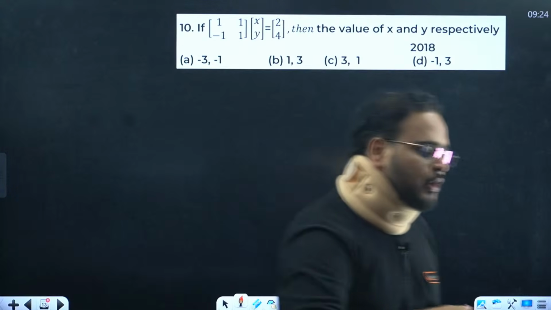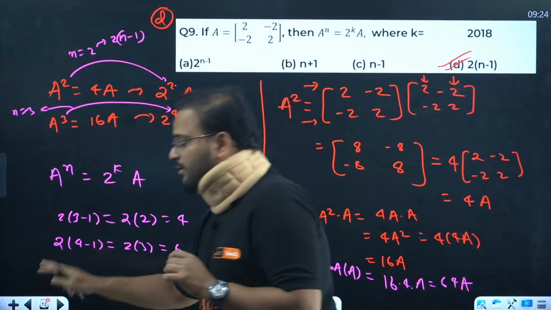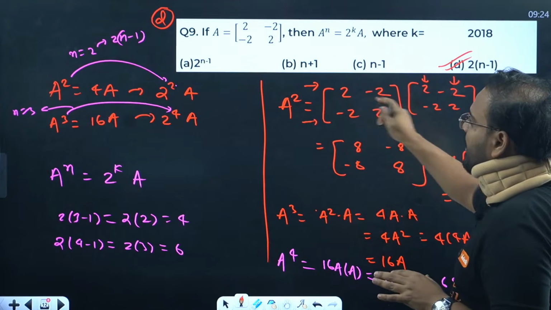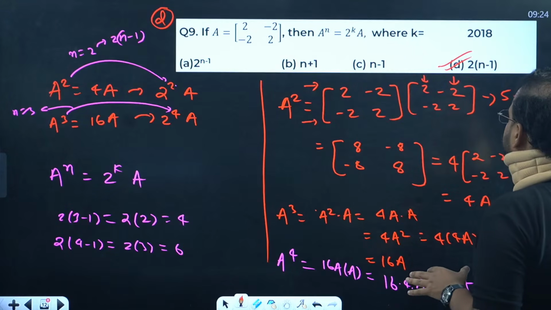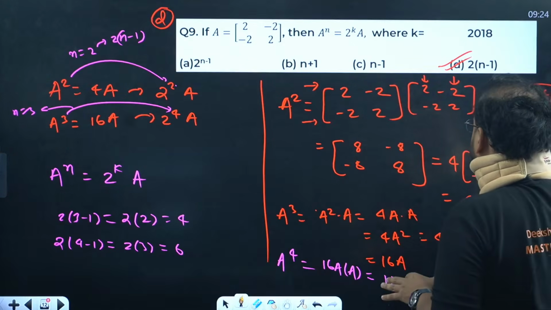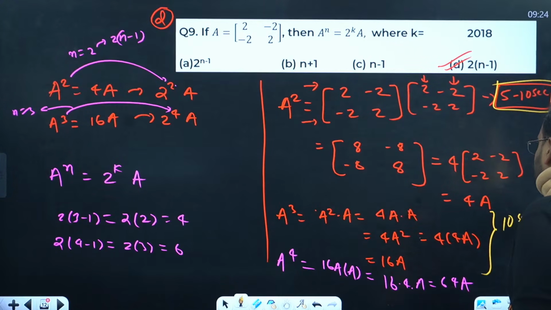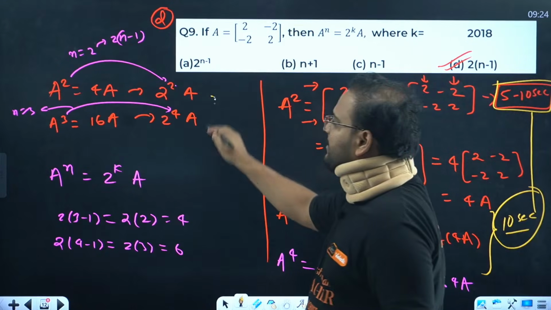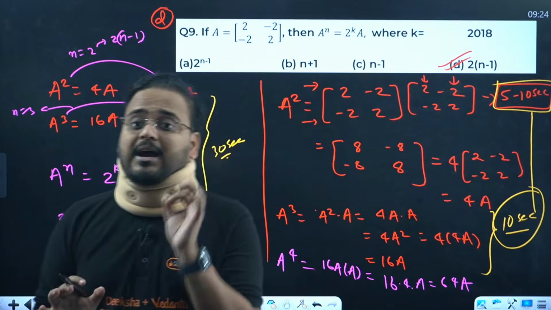So understand this. Not all questions will be solved in 1 minute. Some might take longer. By the way, the previous question should be solved in 1 minute, because this will take maybe 5 to 6 seconds to solve. After getting this pattern building again, this part over here takes 5 to 10 seconds. Building these two parts will give you another 10 seconds. 20 seconds over here itself. This will take 30 seconds to identify and use the options. So this question is not more than 1 minute worth.